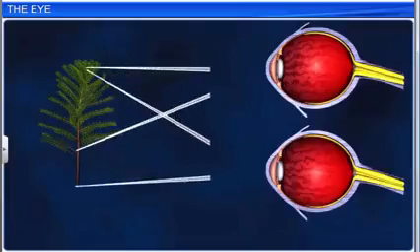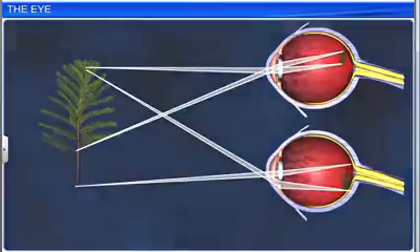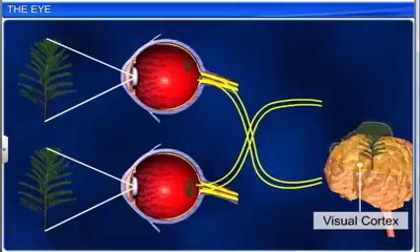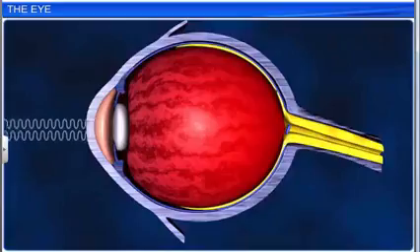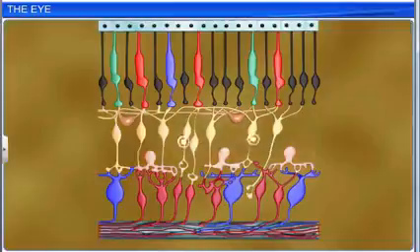Light radiations stimulate the photoreceptors on the retina and form a small and inverted image. But the object image is perceived in the right manner due to the interpretation of nerve impulses by the brain. The light rays in the visible wavelength focus on the retina to generate impulses in the rods and cones.